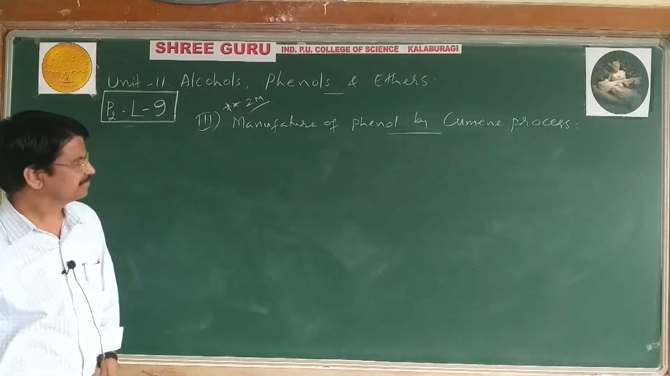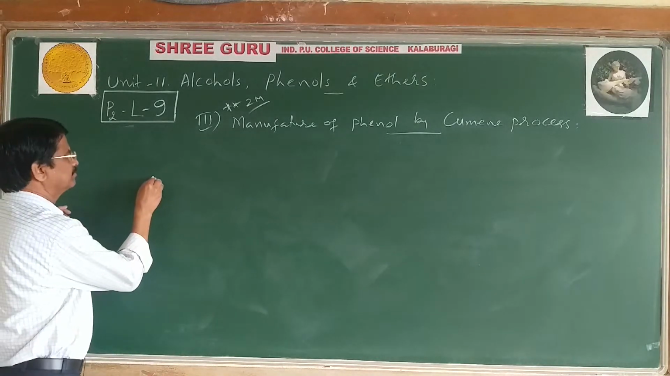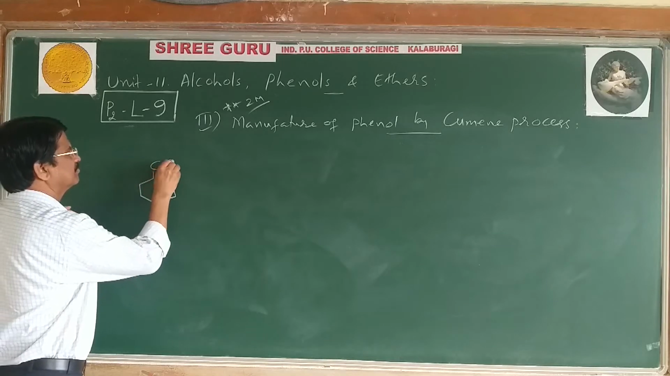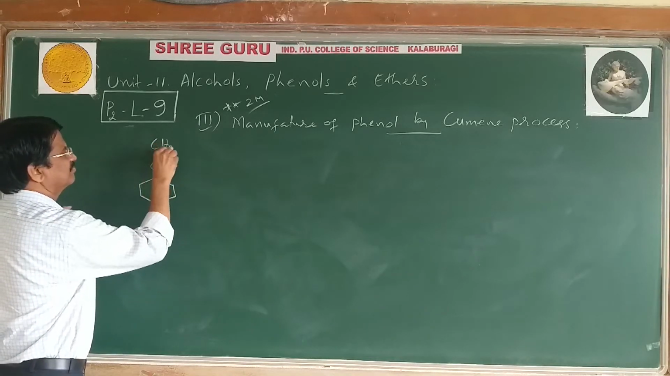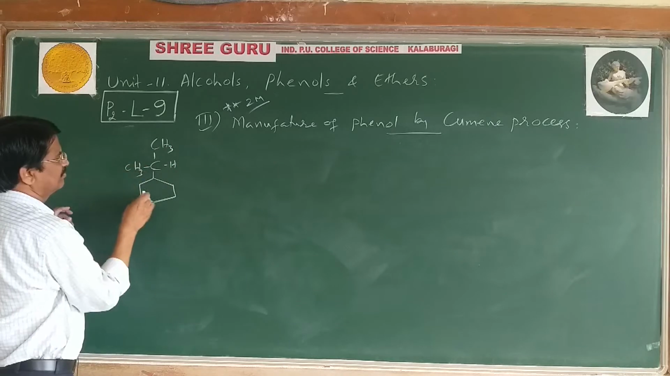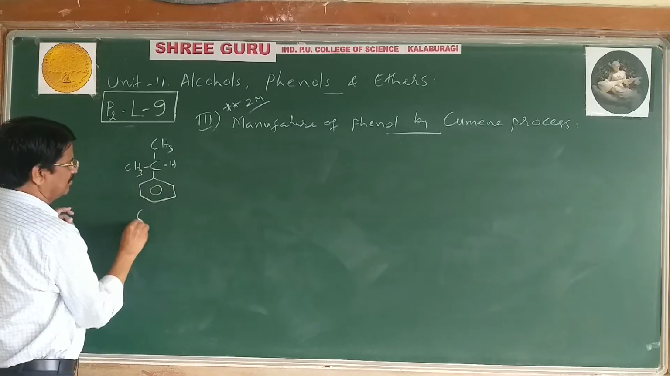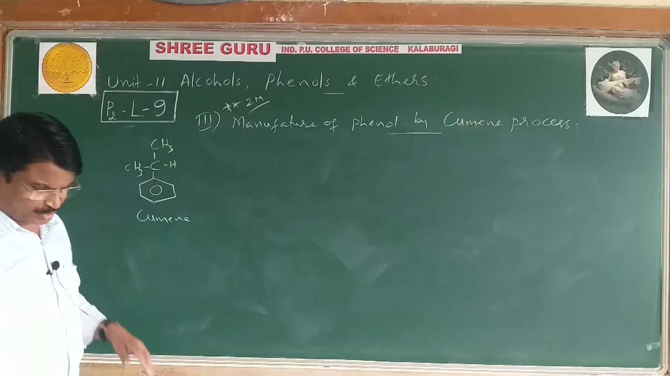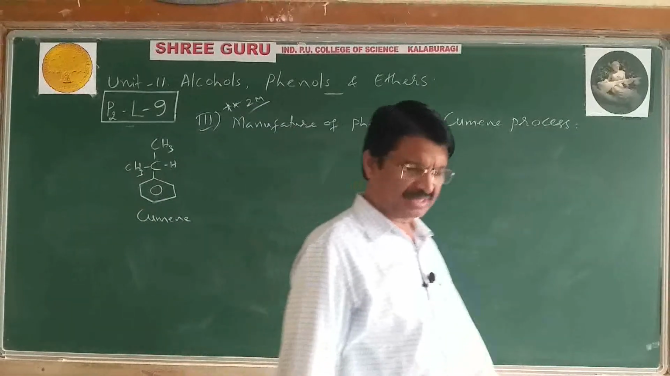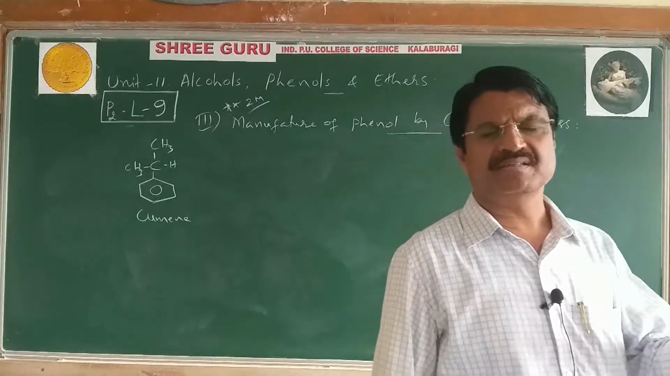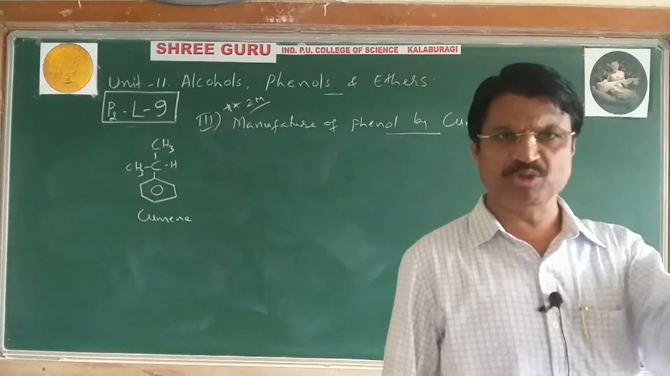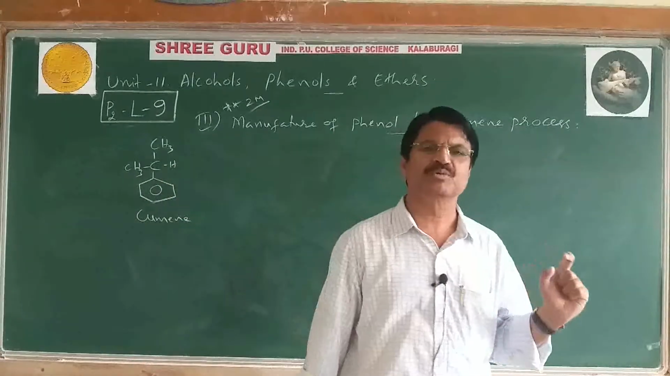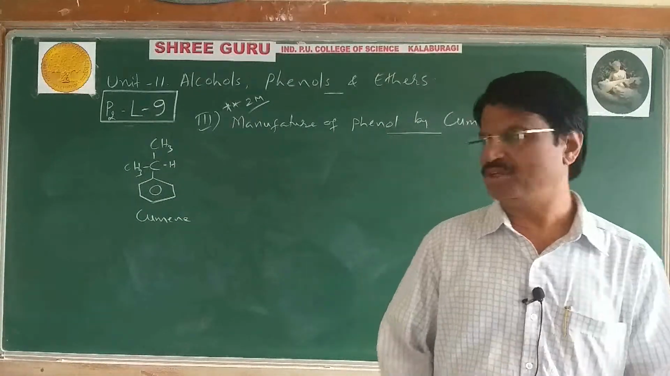Cumene is oxidized. This can come as a one mark question: write the structure of cumene, or write the chemical name of cumene, or what is cumene? The answer is isopropyl benzene. Isopropyl benzene is said to be cumene.